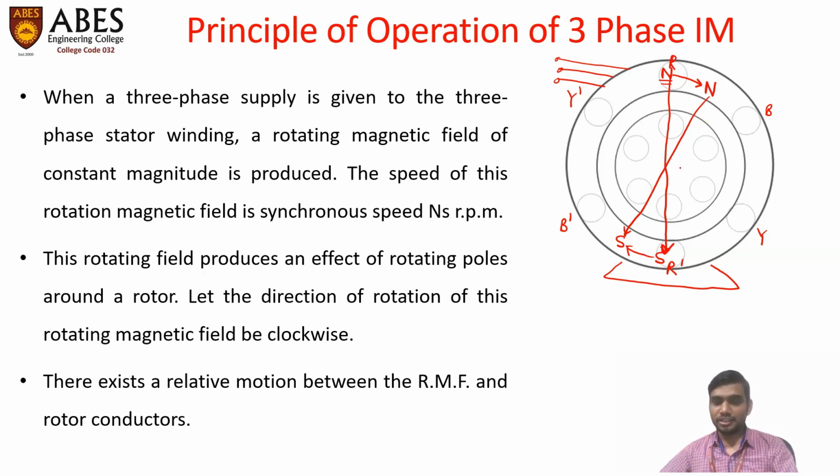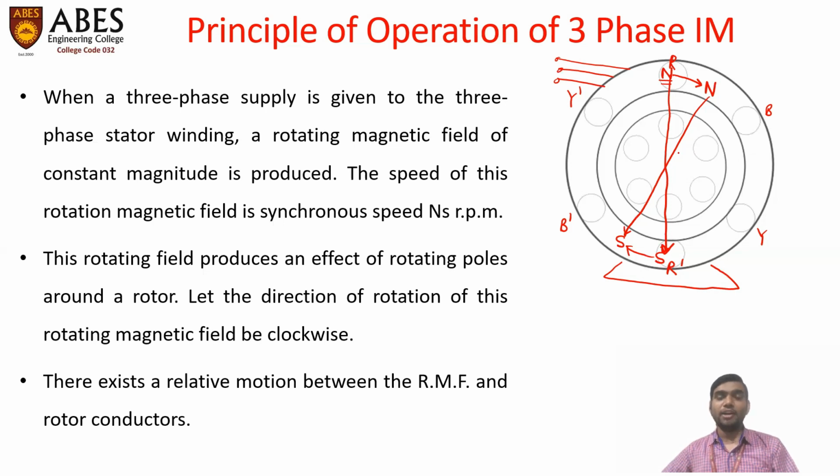It has the same effect as if the magnetic field were stationary and the conductor were rotating in a constant magnetic field. According to Faraday's law, an EMF gets induced in a conductor whose linking flux is changing with respect to time.